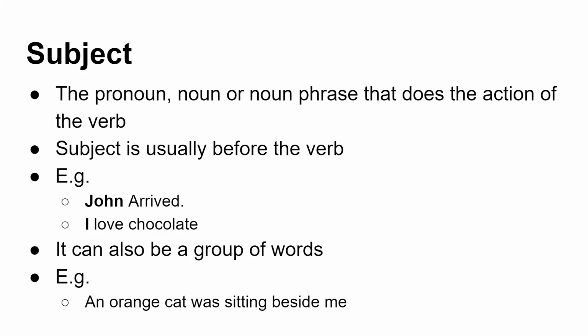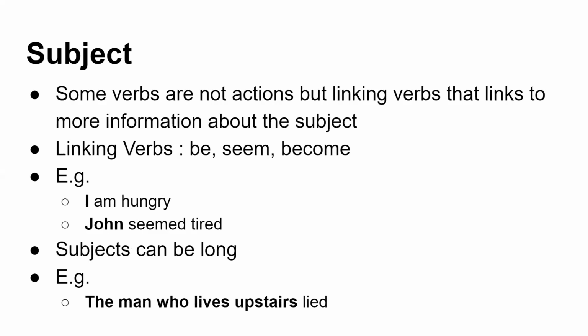For example, an orange cat was sitting beside me. So an orange cat is the subject in this particular case. Some verbs may not be actions, but linking verbs that link to more information about the subject. It is not necessary that every subject will be succeeded by an action verb. Some exceptions are there. The exceptions are caused by a type of verb called a linking verb, which itself is not an action verb, but defines the state of the subject. Some examples of linking verbs are be, seem, become, etc.